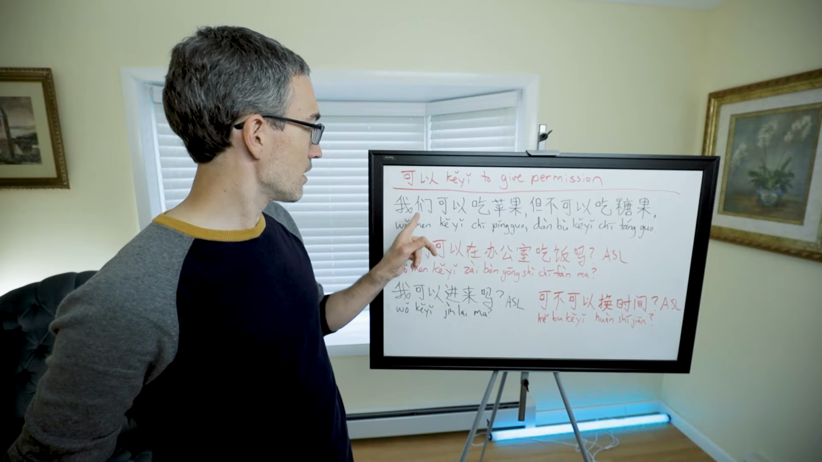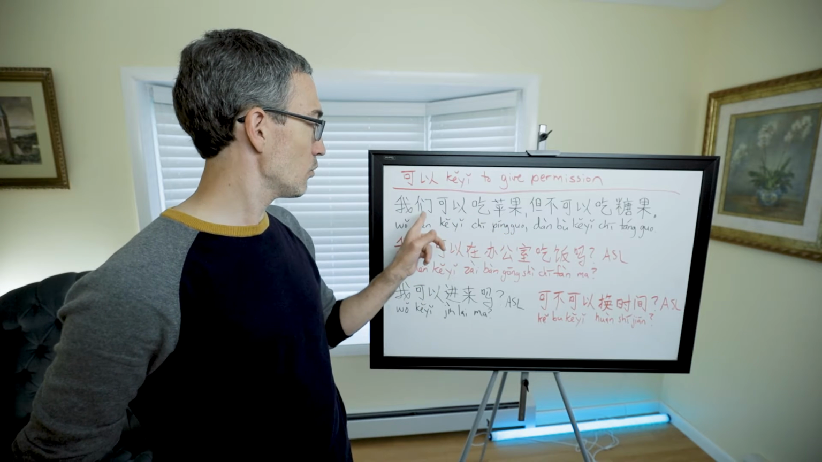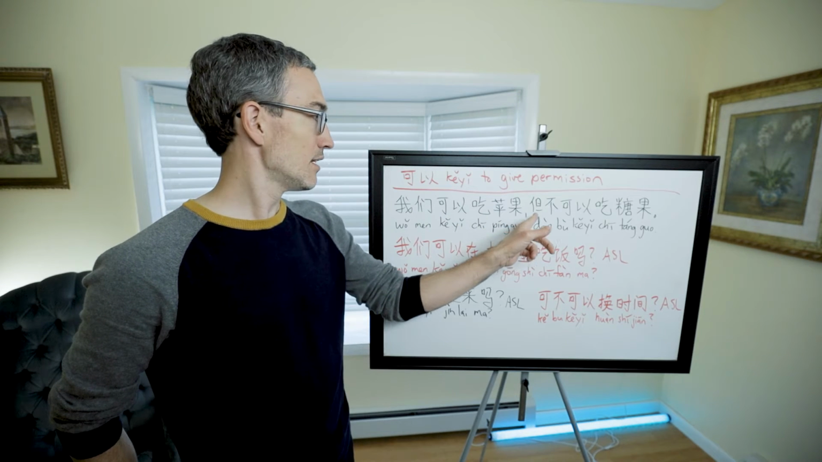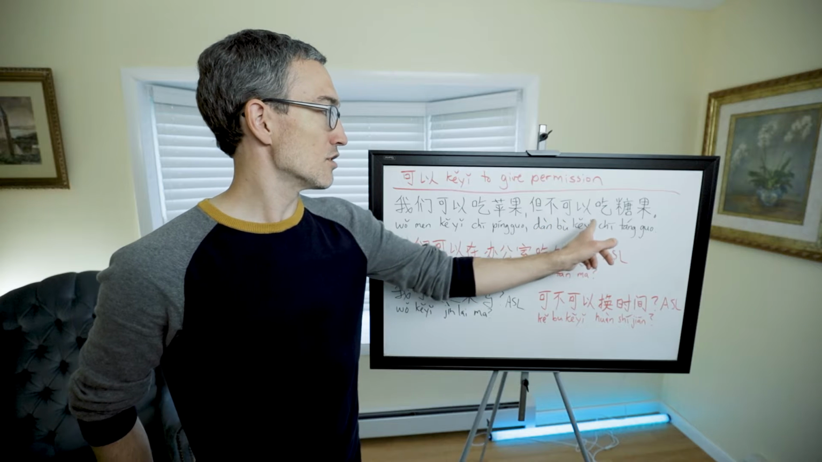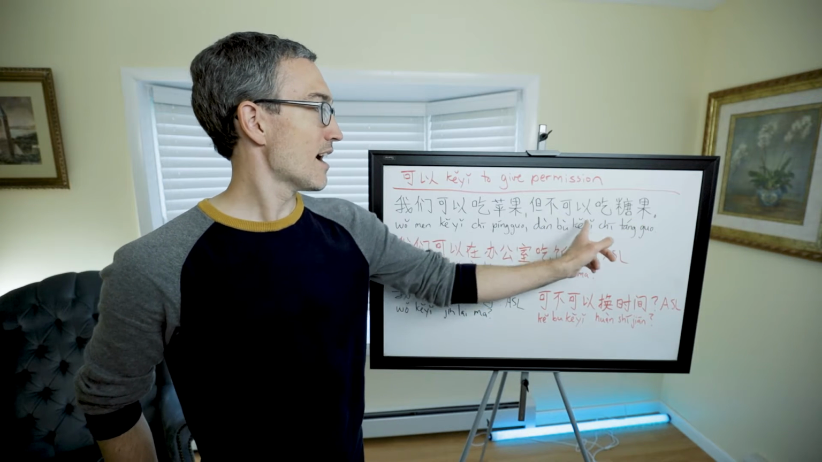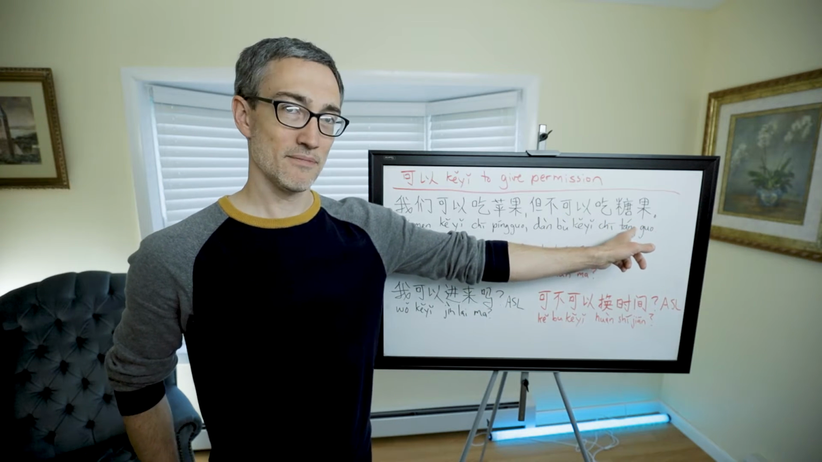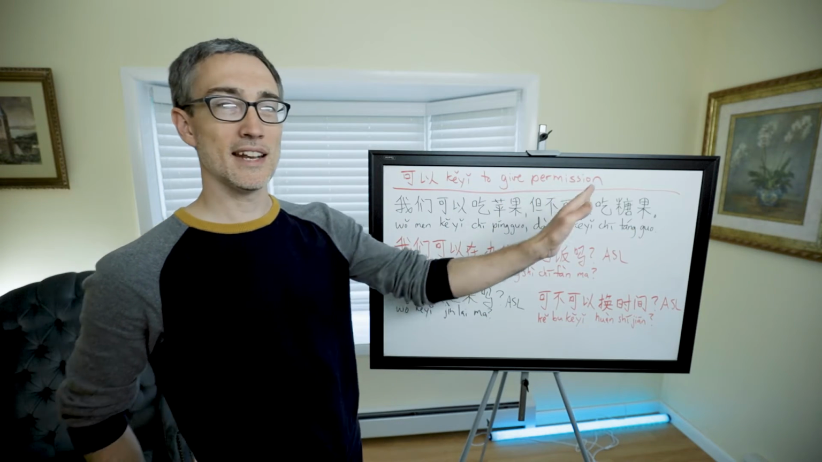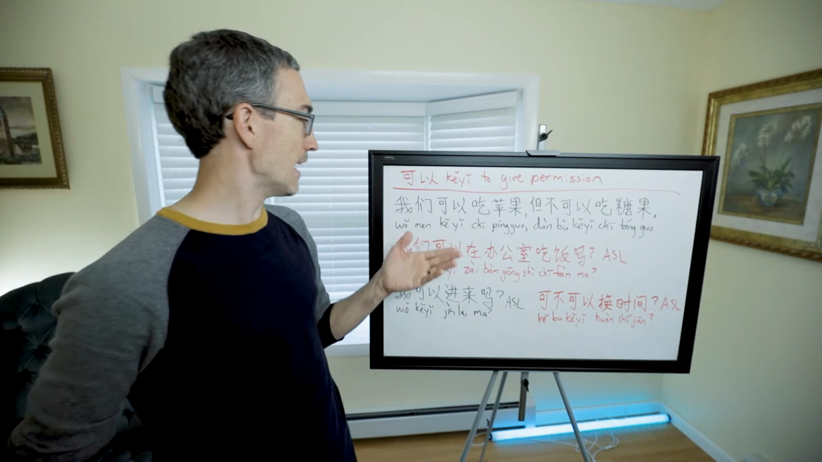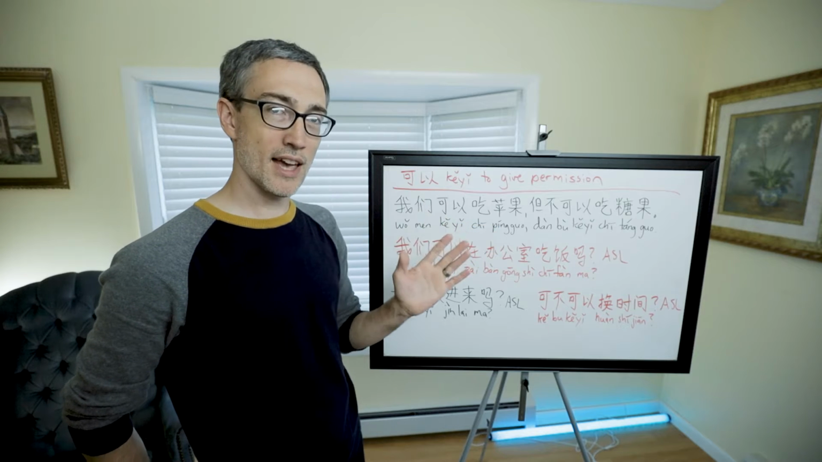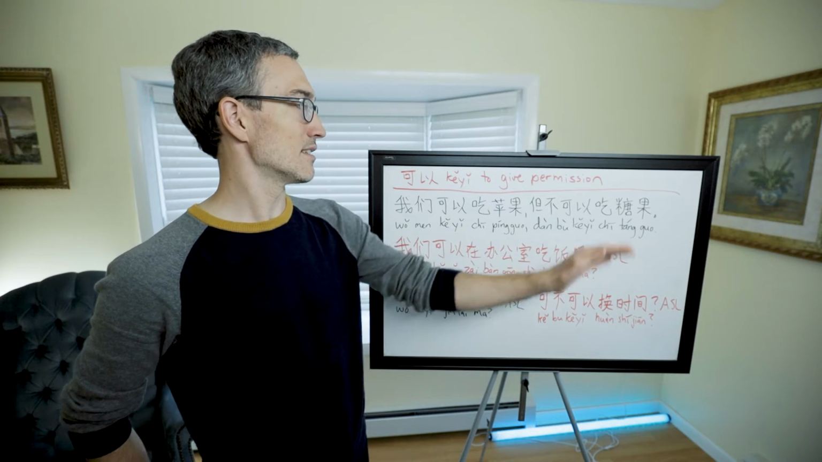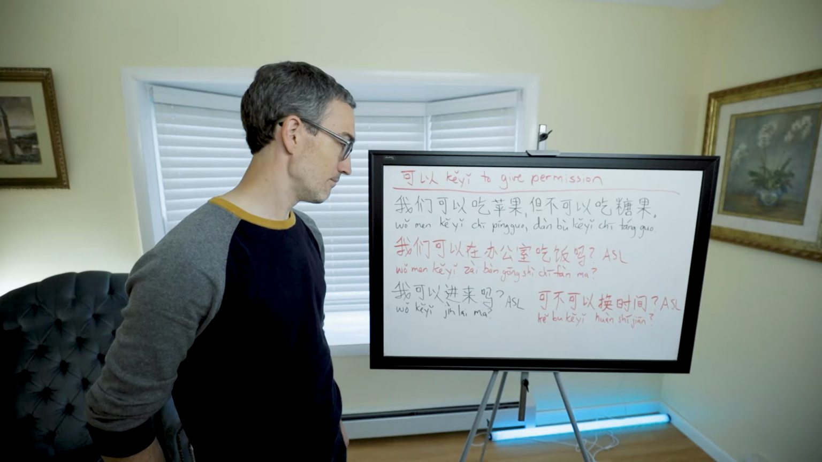我们可以吃苹果. We can eat apples. But 不可以吃糖果. But cannot eat candy. So we can eat apples, but we can't eat candy. So it means may. We may eat apples. That's okay. That's allowed. But we may not eat candy.